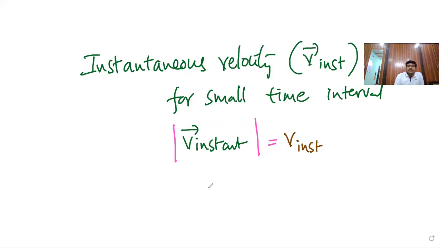That means here I write v bar is equal to, in general notation, ds by dt. Always keep in mind, for small interval only.